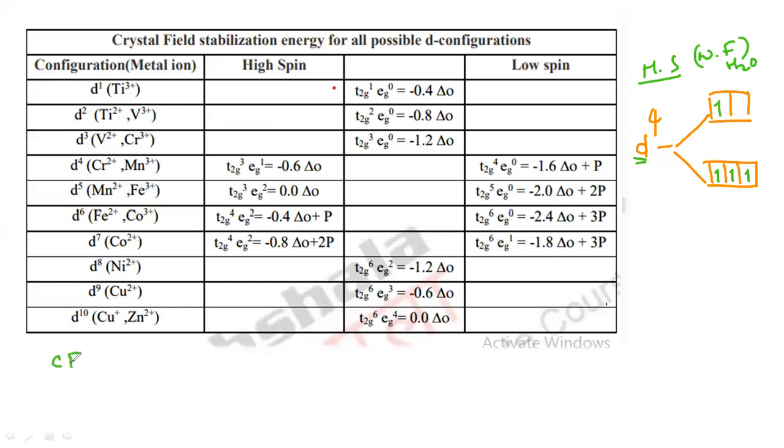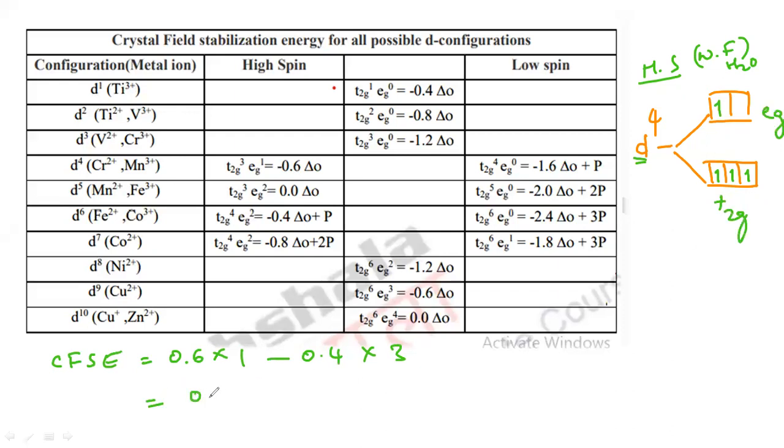Now if you calculate the CFSE, that is 0.6 into 1 electron which is present in the EG orbital, minus 0.4 into 3 electrons present in the T2G orbital. This is the T2G orbital and this is the EG orbital.